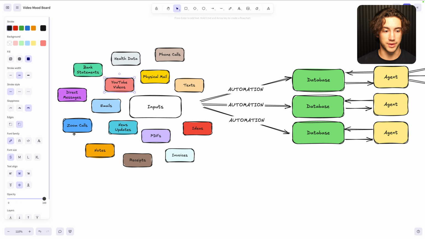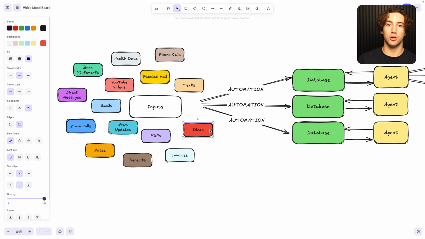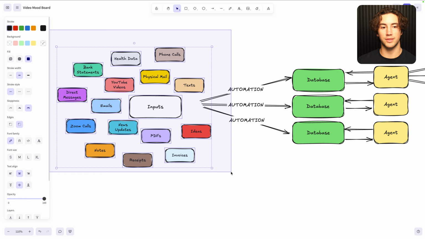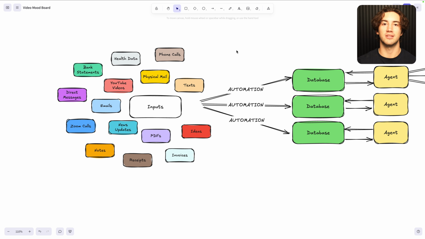And I've done this with everything. I've done this with Zoom call transcripts, so I've gotten summaries of my meetings. I've done this with ideas, where I set up Siri. All I had to do was say, I have an idea, and what it did was it transcribed my voice, sent it to a database, and all my ideas were stored in that database. You could do this with anything in your life, but I recommend starting with something that we're all doing right now, which is watching this YouTube video.